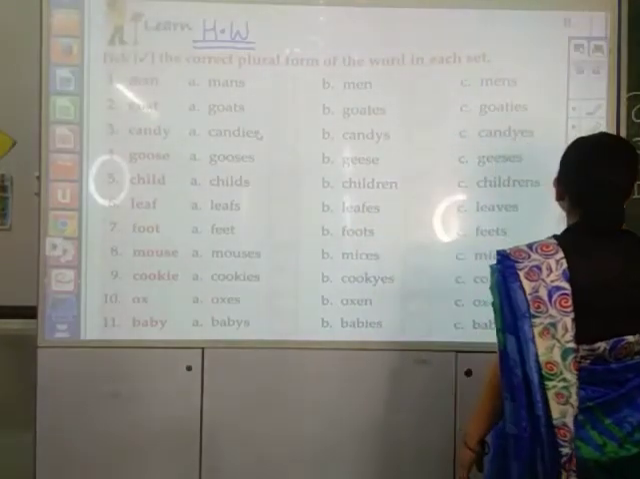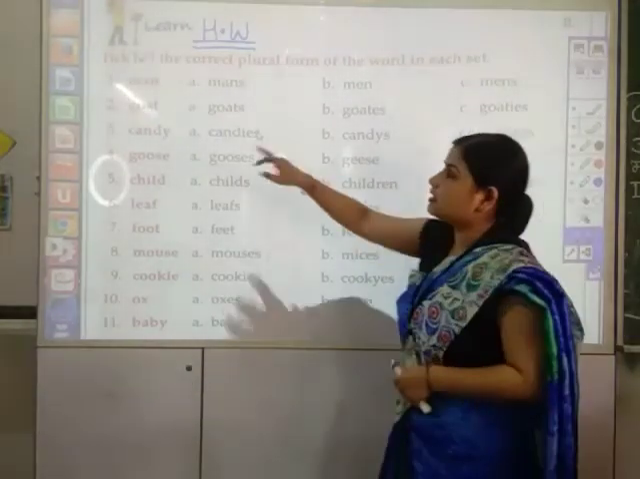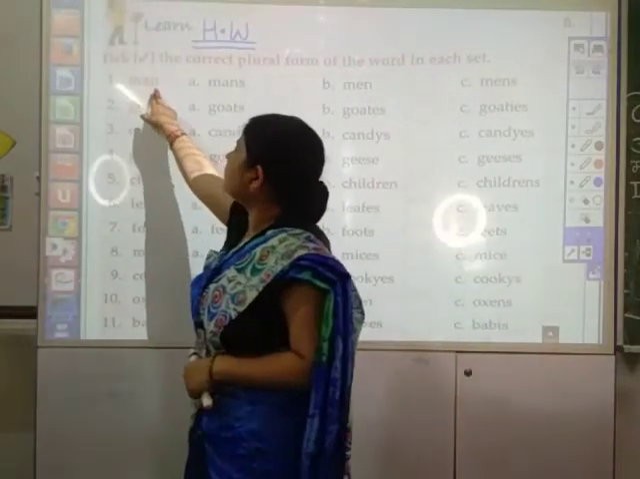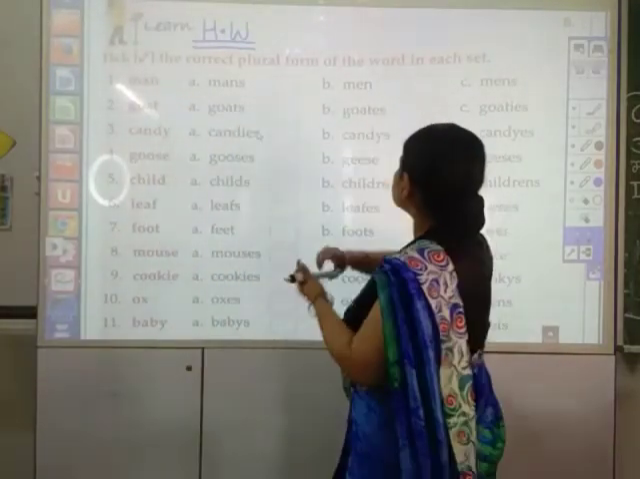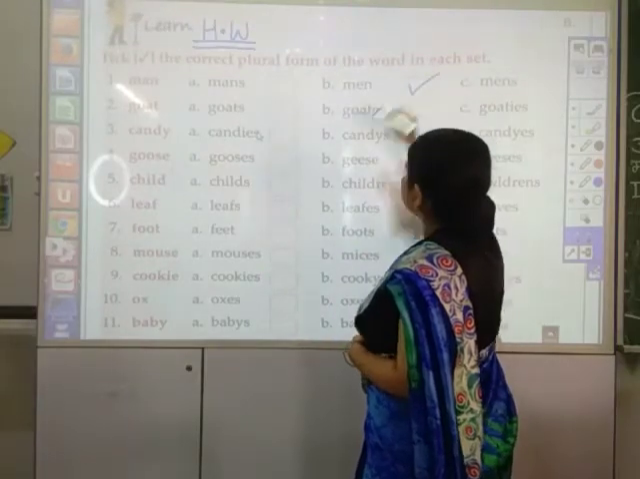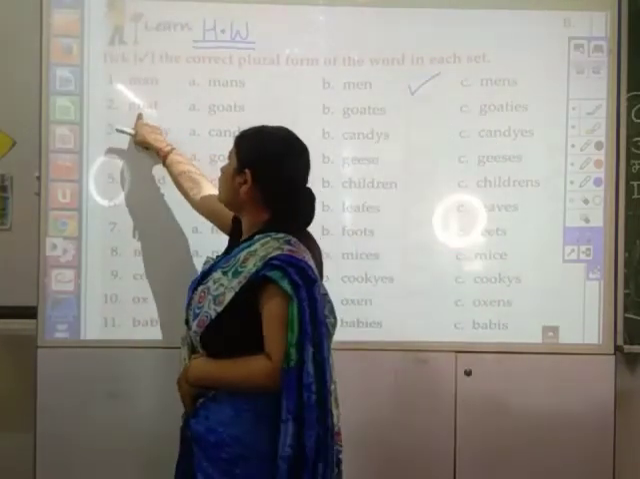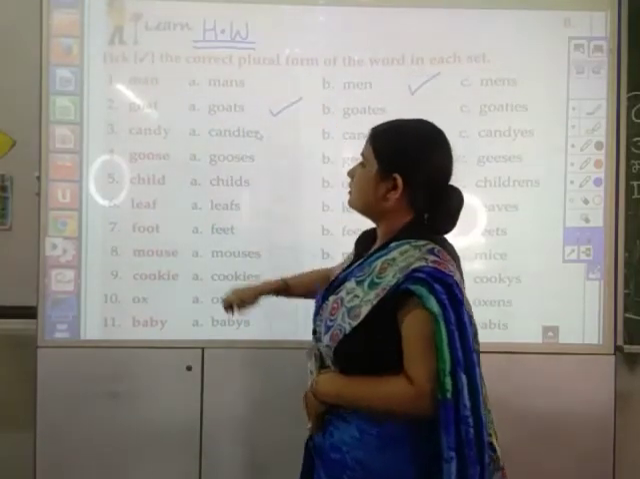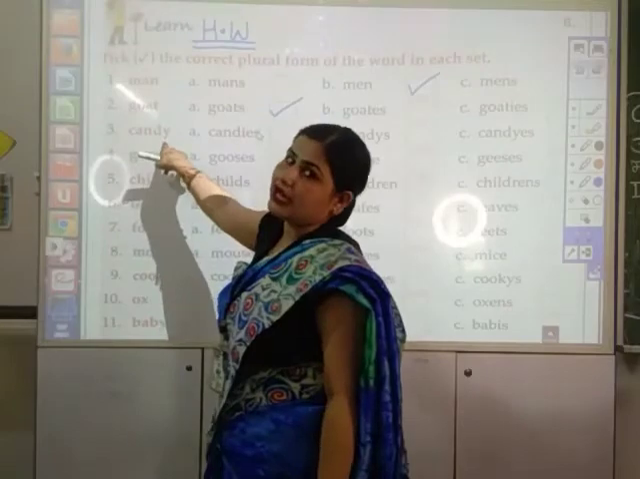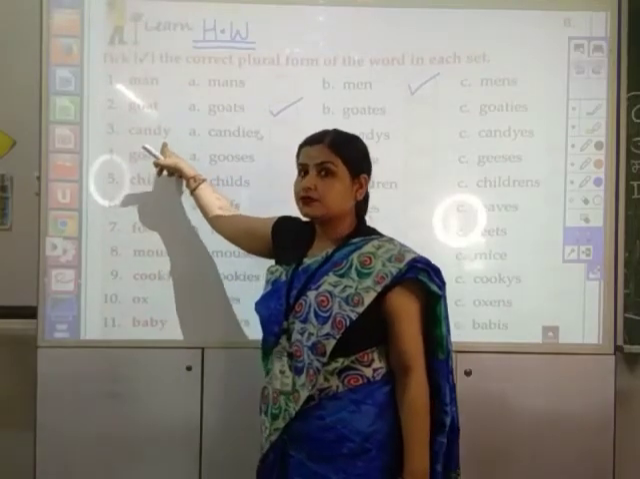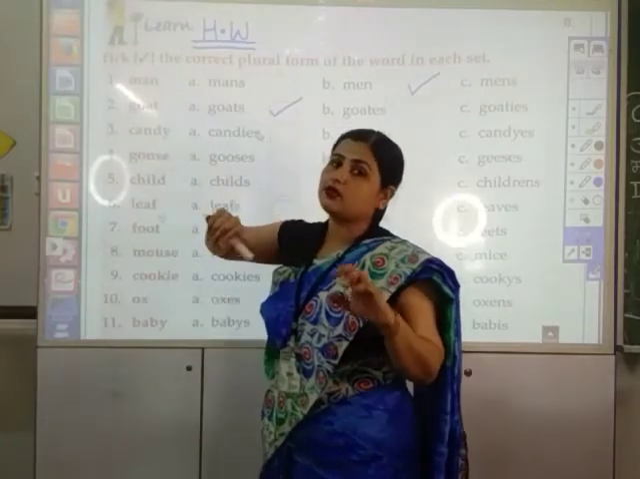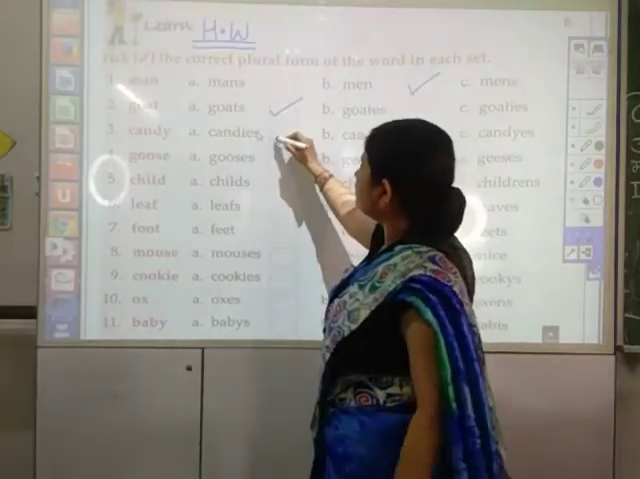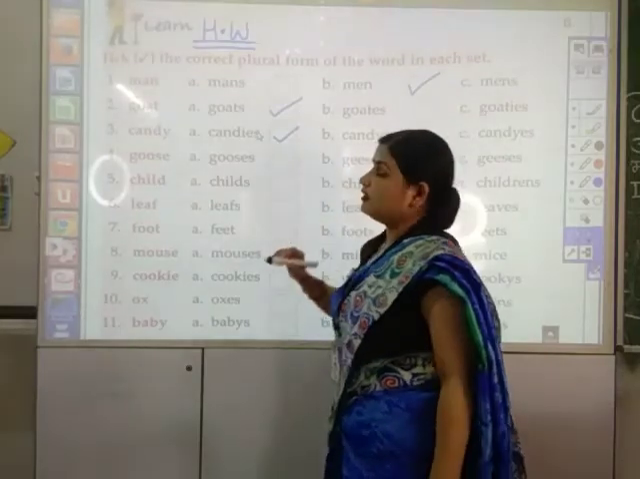Okay? Spelling rule को आपको ध्यान में रखते हुए इसके plural form को marking करना है. Like M-A-N, man. The plural form of man is men. Here goat. The plural form of goat is goats. Candy. Last में Y है, इसका मतलब ये है कि Y को omit करना है and उसमें IES add करना है. Here the word is.